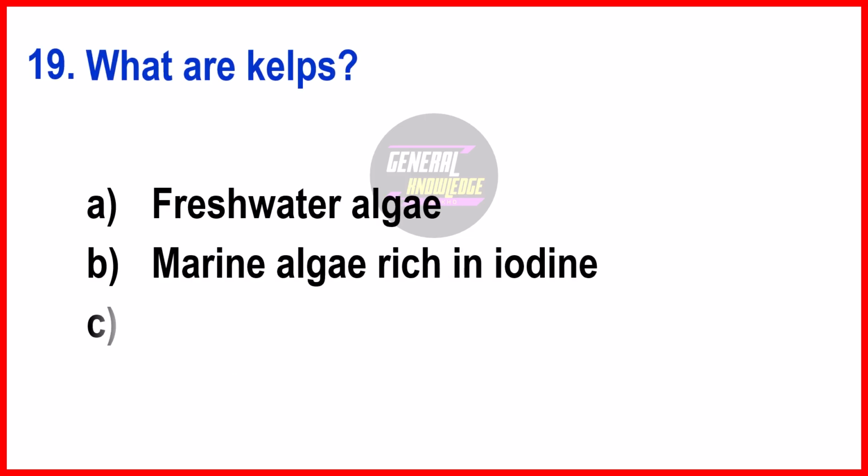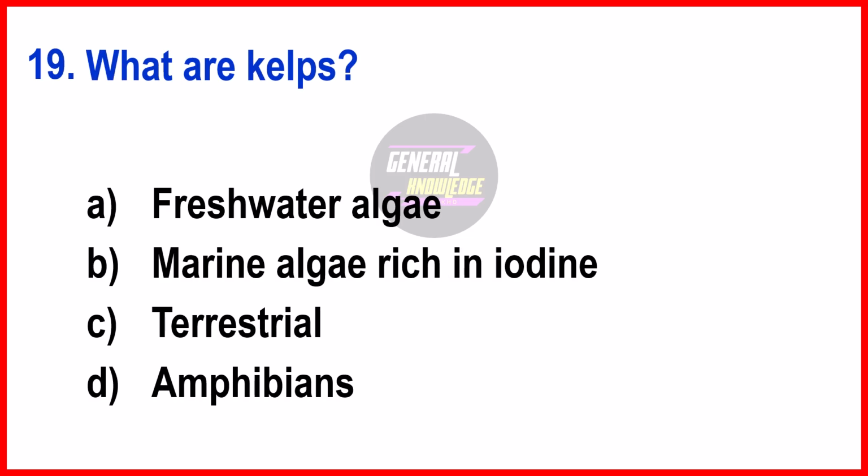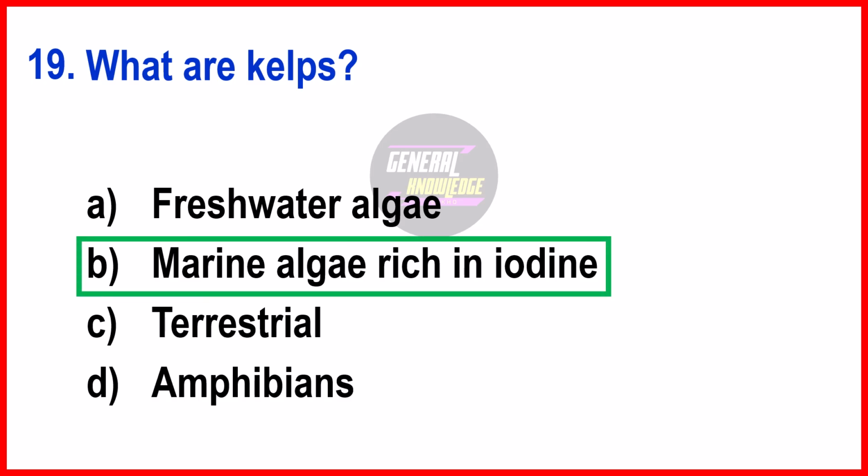What are kelps? The right answer is option B, marine algae rich in iodine. Kelps are the type of large brown algae that live in the ocean and are known for their high iodine content, often found in cold, nutrient-rich waters.